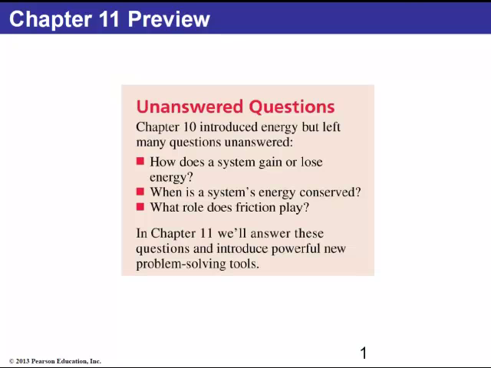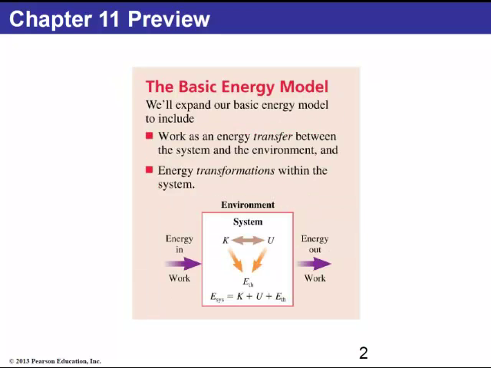Chapter 11 is a continuation of Chapter 10 on the topic of energy. We're specifically going to look at how a system can gain or lose energy. We will see when a system's energy is conserved and discuss the role of friction in all of this. We will go back to the energy model and include the possibility for the system to gain or lose energy when it's interacting with the environment, and that's where the concept of work is going to come in.